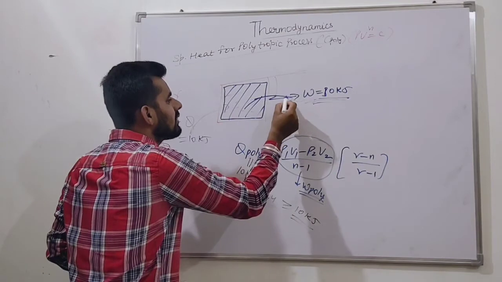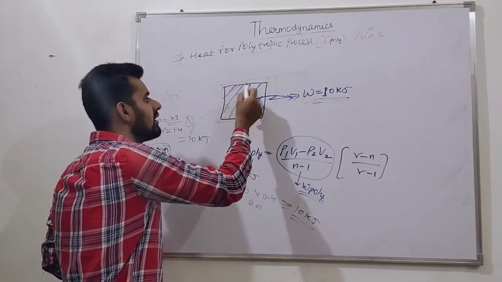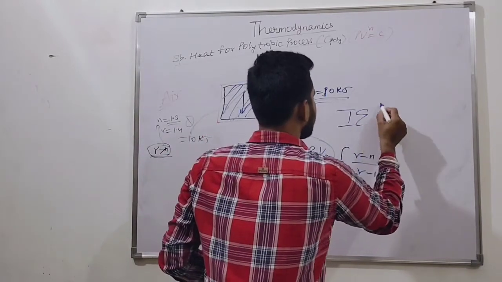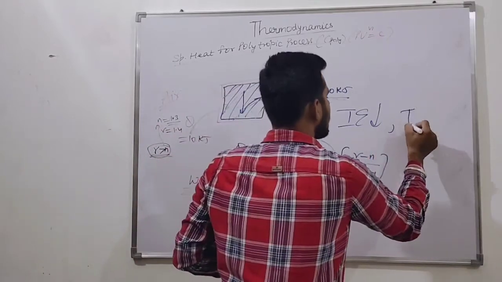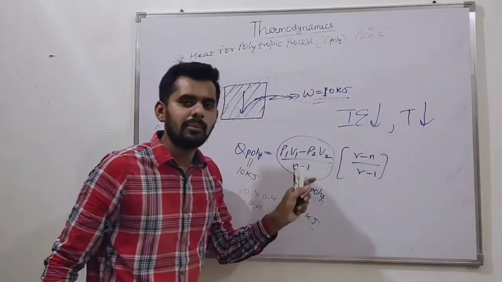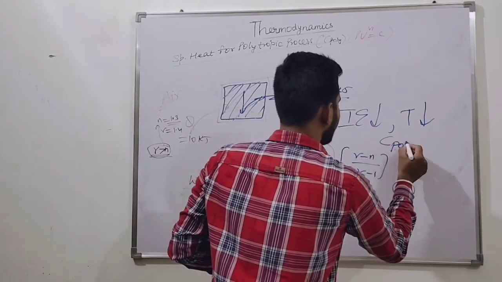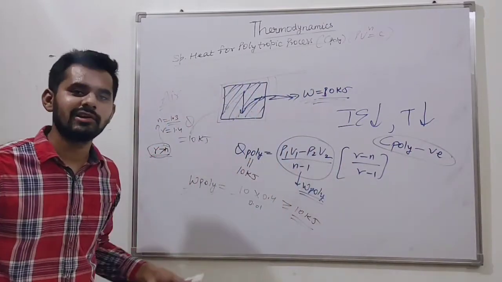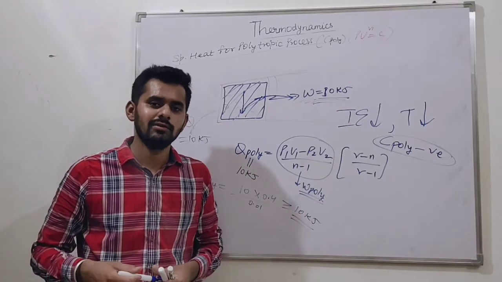When the internal energy is converted into work output, the internal energy of the system decreases. When internal energy decreases, the temperature also decreases, and we can say that C poly is negative.